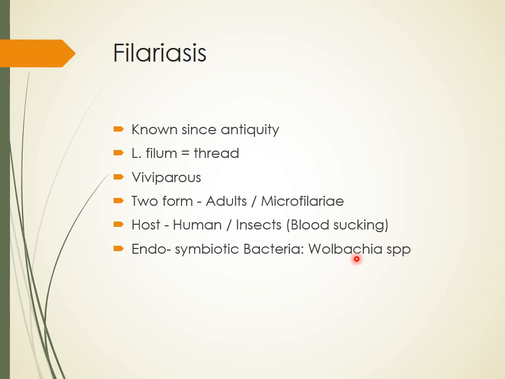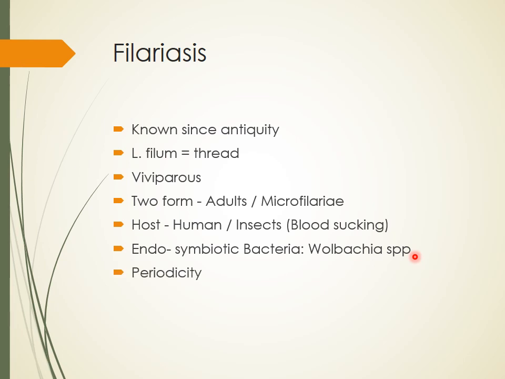It makes the disease more aggressive and leads to immune mediated damage to the host. It is also required for the reproduction of the filaria. So during the treatment of filariasis, we even treat with tetracycline, which is antibacterial, to kill this bacterium, which is helpful in the treatment of filariasis.